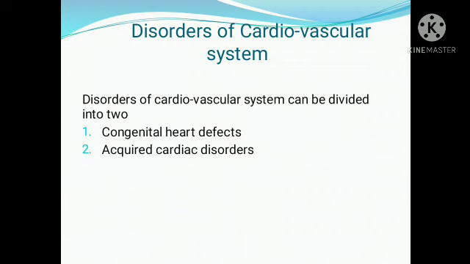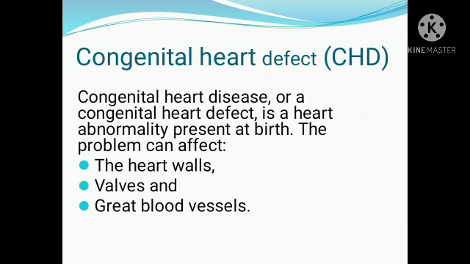And the second classification is acquired cardiac disorders. Example is rheumatic heart disease. We will learn all these conditions after learning congenital heart defects. Acquired heart defects are not present at the time of birth, but develop afterwards due to infection, due to inflammation, secondary to some other problems. So acquired heart diseases are developed after birth. Congenital heart defects are present at the time of birth. Now we will see in detail regarding congenital heart defect.